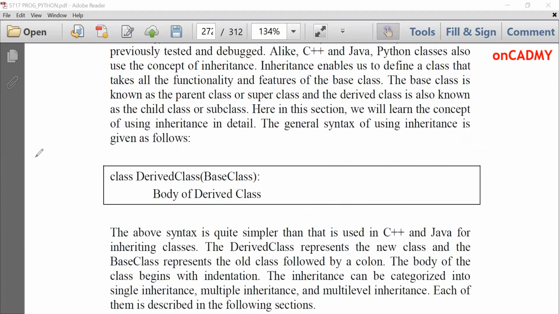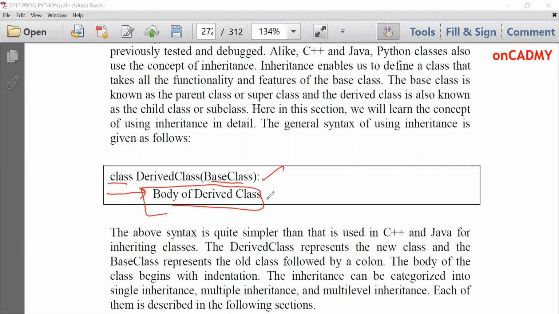And the syntax for a derived class is, we'll write class and then the derived class name, and in the parentheses we'll mention the name of the base class which is already existing. After that we'll put a colon, and by putting the indentation we'll write the body of the derived class. Here the entire structure will be followed which we studied in the previous lecture on classes.